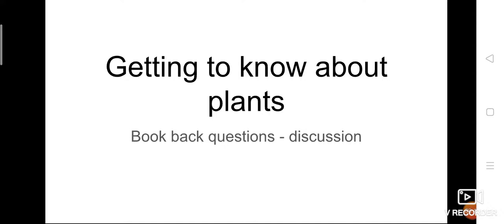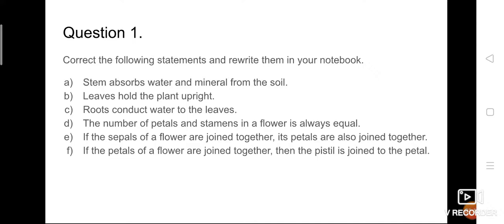Compare this slide along with your book back questions so that you will get a clear idea, because I am not going to answer all the questions. I have skipped three questions in this slide. Two of those you are going to write on your own, and one more question I'll teach you in a separate class. Are you all ready? Question 1. Correct the following statements and rewrite them in your notebook.